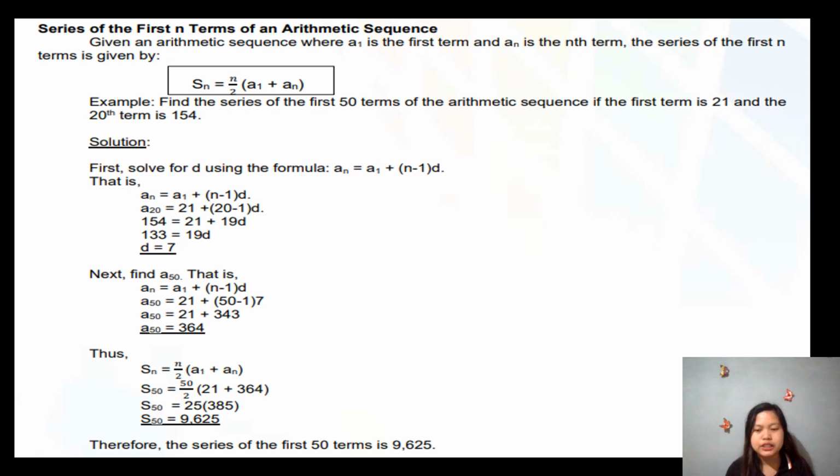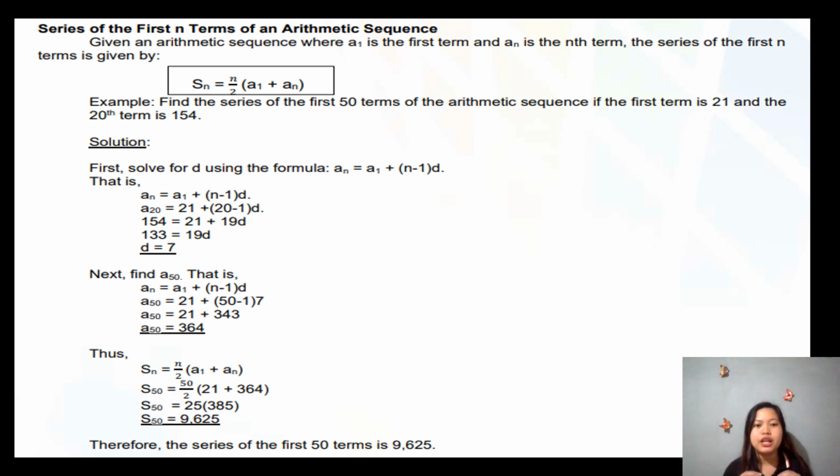So i-add nato siya, that's 2 plus 4, that's 6, plus 6, that's 12, plus 8, that's 20. Sakto ba? 12 plus 8, 20. Plus 10, that's 30. So that means the summation of the first 5 terms, or we call that the series of the first 5 terms, is 30 for that specific sequence. Okay, mao na ang pasabot sa series ha.